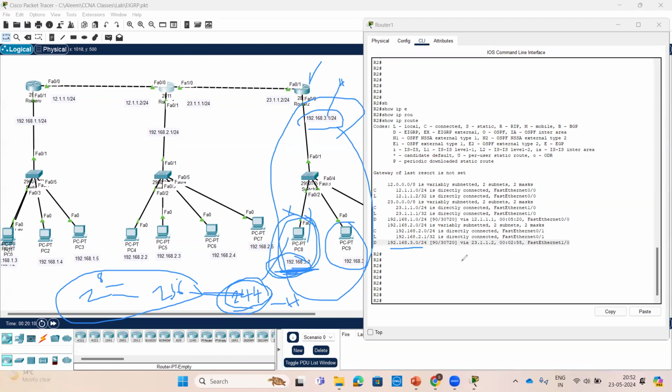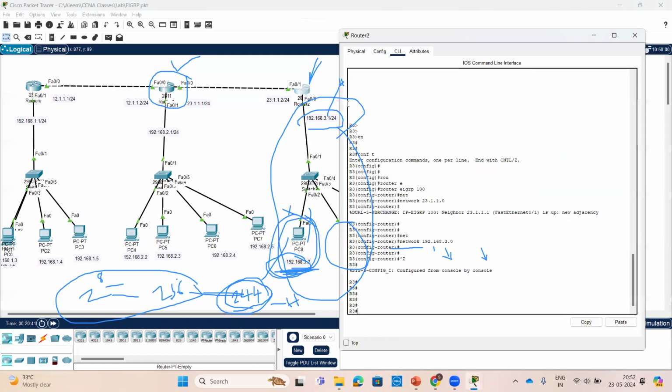And which protocol is enabled? 90 means it's EIGRP. The metric value is coming, the metric is this much, and via is how it is getting into this router. You can assume this is your destination router and this is your source router. From the source router you log in and check how it is getting. If it is not getting, the router will not show it here.